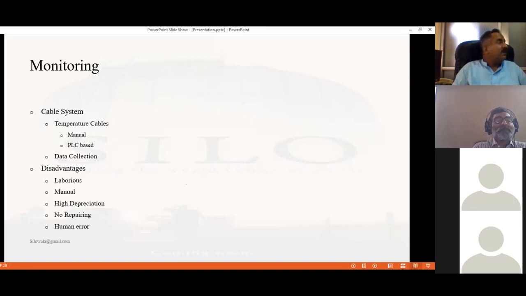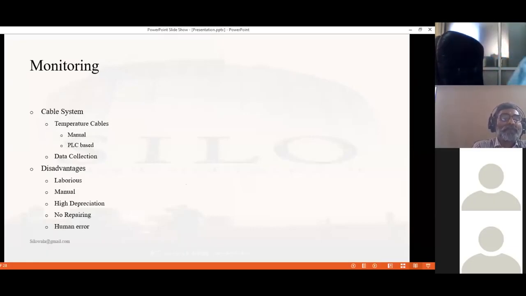These temperature cables are hung in silos with many sensors. This operation of monitoring temperatures of grains is manual or PLC based, and data collection, if the system is manual, is entered on a register that is very hectic to analyze. These are the disadvantages of this monitoring system.